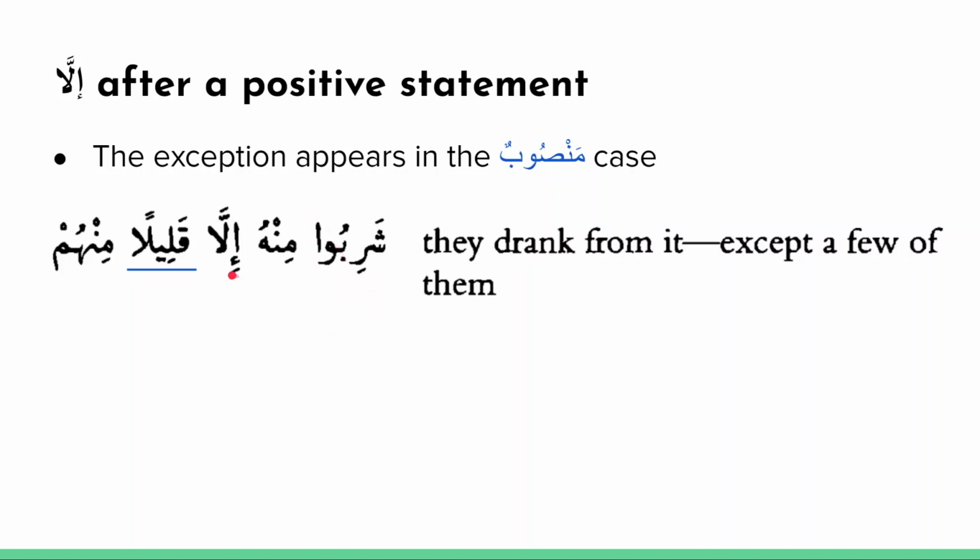Sharibu minhu illa qalilan minhum. Sharibu minhu means they drank from it. Okay, so this is the positive statement. They drank from it. Something did happen. Illa qalilan minhum. Except for some of them. Except for a few of them. Okay. So now this here, you see qalilan has to appear in the mansub case, because these are the people that didn't do this action. So they drank from it except a few of them.